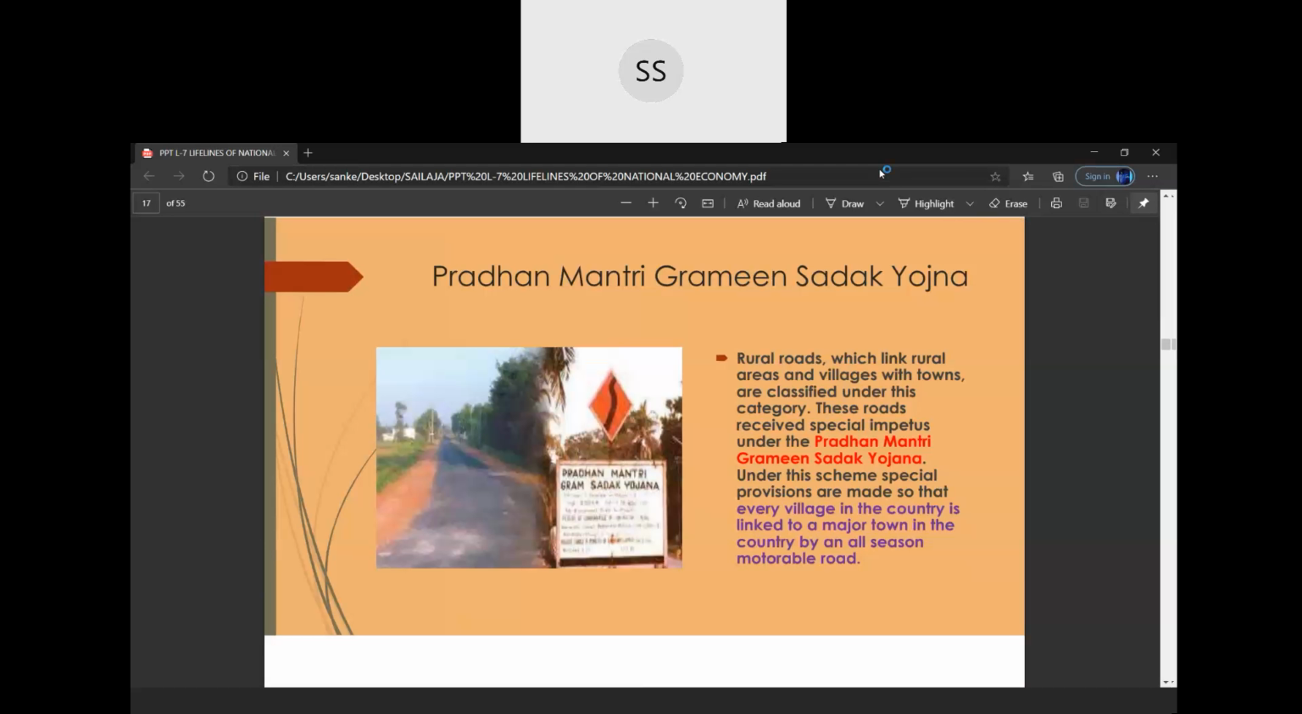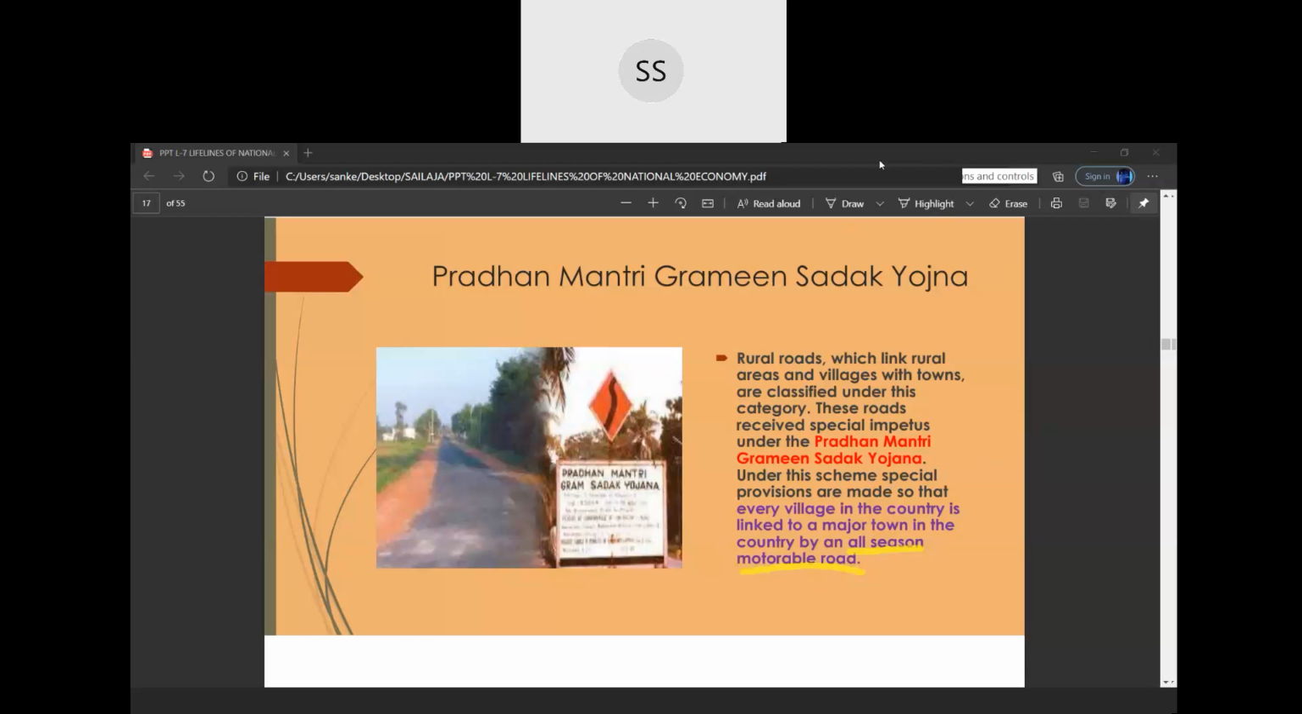What do you mean by this term all-season motorable road? That means it is a metalled or a pakka road where the vehicles can easily travel and move. We can easily travel on this motorable road. All season means it will not get destroyed even if there is rainfall. So that is what is called a metal road or a pakka road, or it can also be called an all-season motorable road. So that's your other roads.